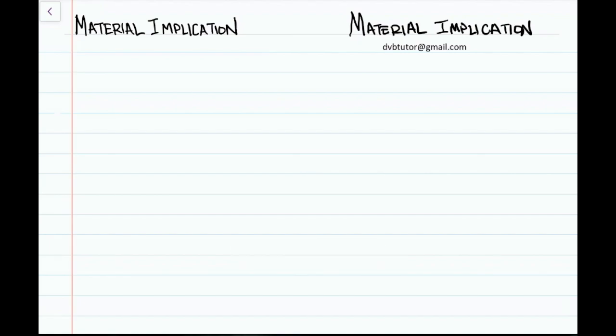Today we're going to talk about material implication and whether you can have it without material implication.